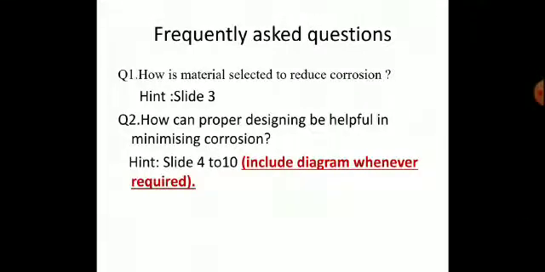From this topic, frequently asked questions are presented. Question one: how is material selected to reduce corrosion? Hint is slide 3. Question two: how can proper designing be helpful in minimizing corrosion? The answer is from slide 4 to 10. Do not forget to include diagrams whenever and wherever required.